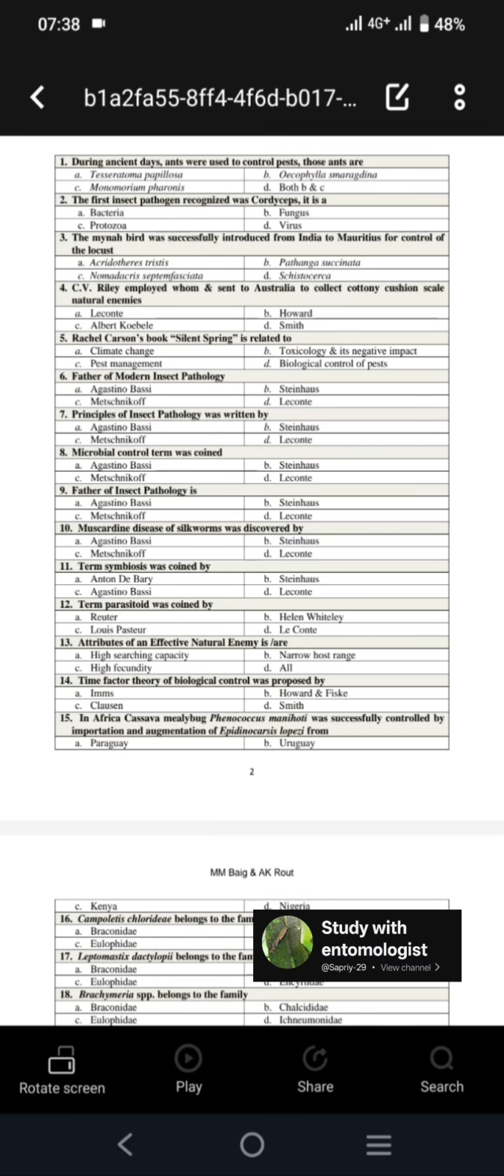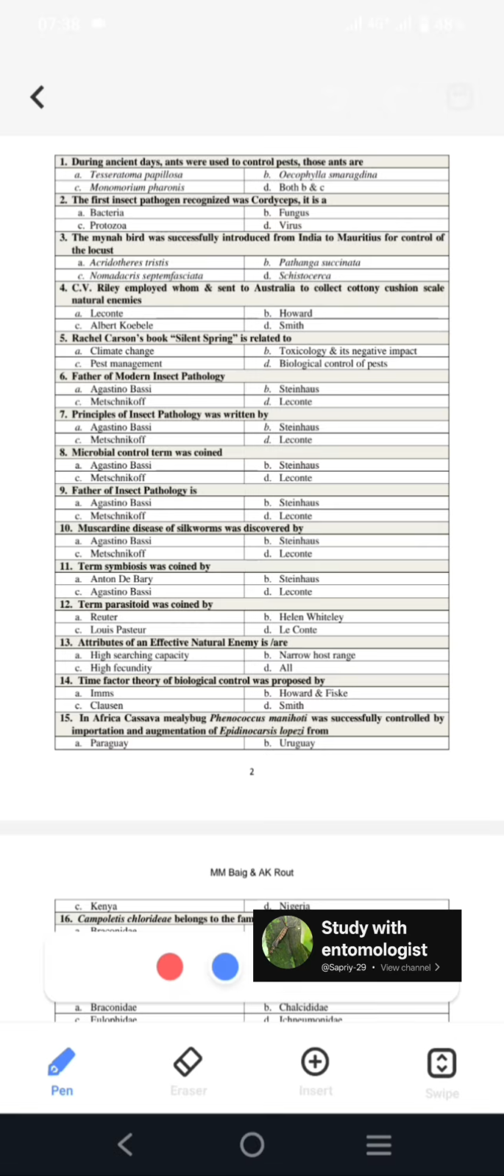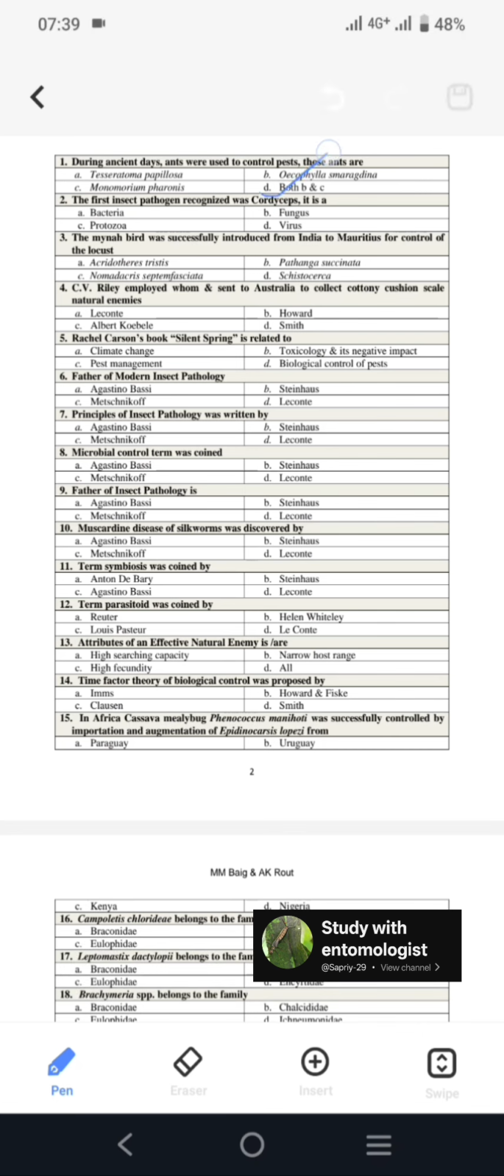The first question is, during ancient days, ants were used to control pests. Among those ants, we have to give the name of that particular ant. The options are Oecophylla smaragdina and Monomorium pharaonis. Both were used by the Chinese during ancient times. Then the first insect pathogen recognized was Cordyceps.